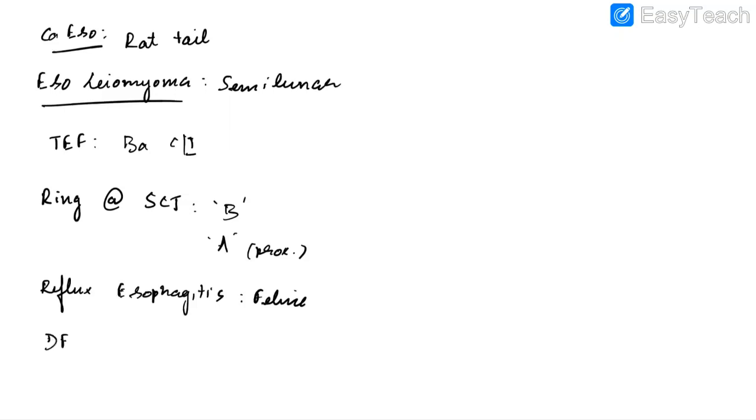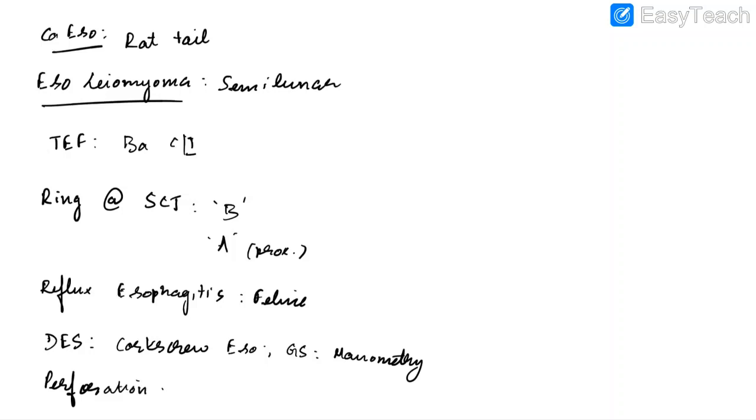In case of diffuse esophageal spasm, we will find corkscrew esophagus. The gold standard investigation for diagnosing diffuse esophageal spasm is manometry. In case of perforation peritonitis and esophageal perforation, barium is contraindicated. In this case, we will use gastrografin or iohexol dye.